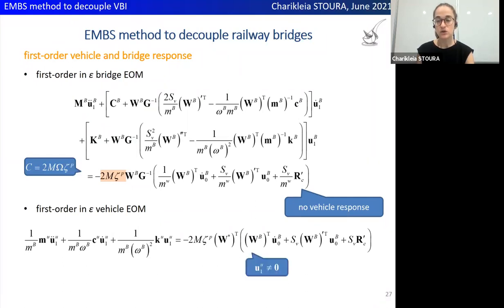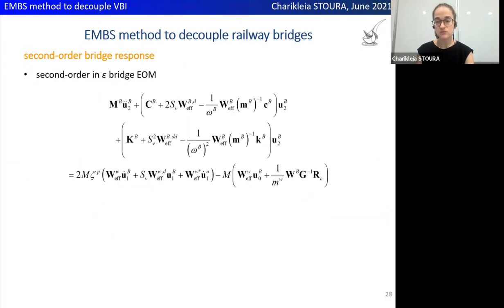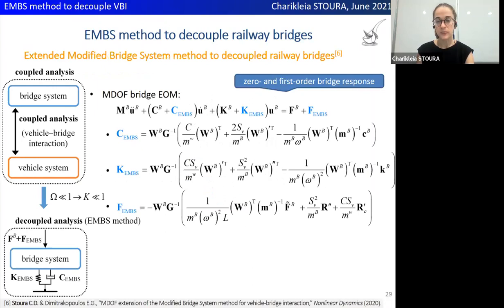The vehicle's first order response depends on the bridge response and now is non-zero. Lastly, the second order bridge response includes the vehicle's first order response, which is non-zero. Thus, the second order in epsilon couples the bridge with the vehicle response.